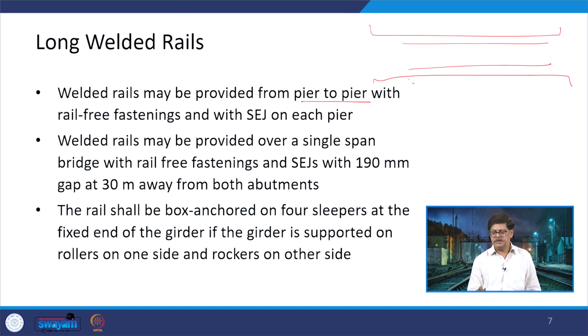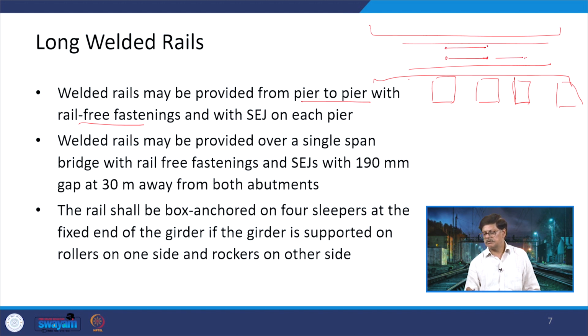Initially, as we said, there may be an abutment, but then there are other supports which are provided because this is a long bridge. So, this LWR says that welded rails may be provided from one pier to another along with the rail free fastenings, and SEJ will be coming at this location. This is the way it can be done.